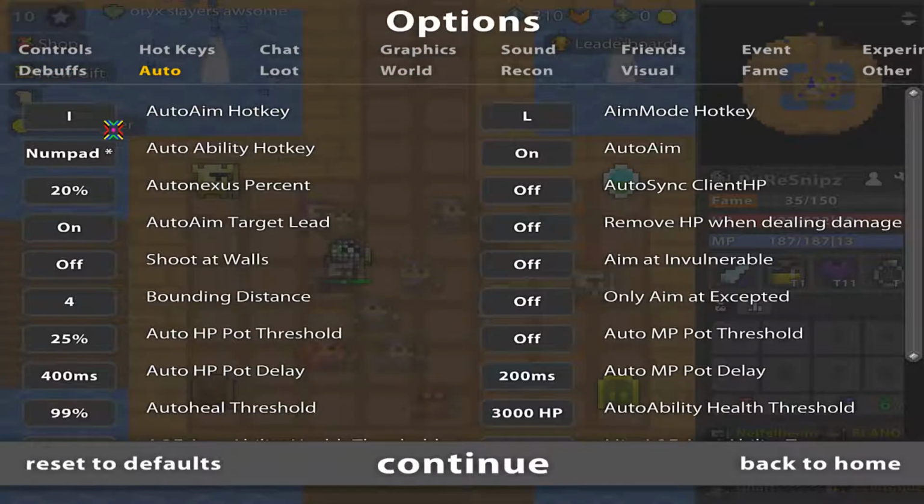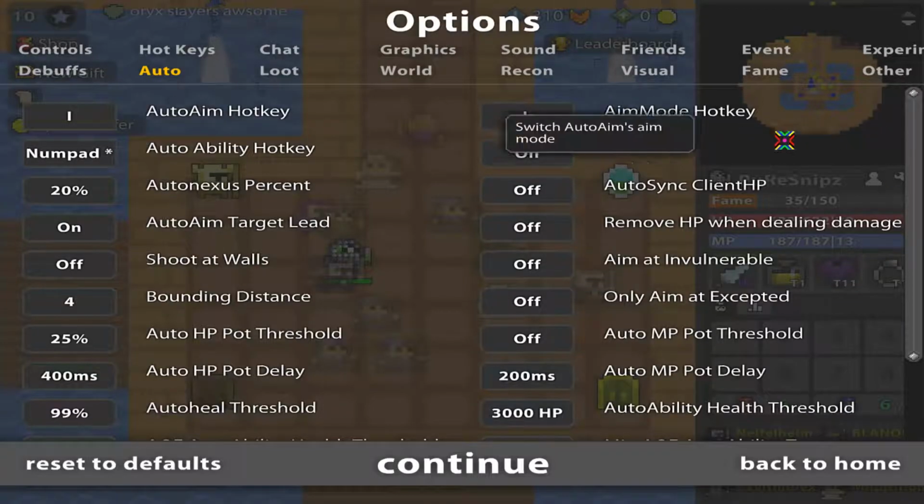Also, I put mine on L, because you're gonna be using. Wait, no. Oh, this is auto aim. Never mind. Auto aim. I put my auto aim on Y because I'm used to the auto fire. So basically, I can just toggle it on and off. Aim mode. Sometimes you need to change your aim mode. Not really that useful though. You don't need it. But I put this on L.